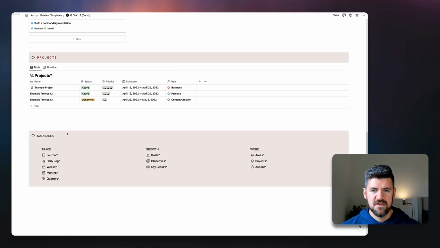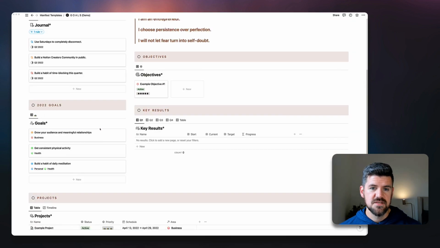If you've used Manifest or one of the previous templates that I've released, I like to separate out these high-level databases so that if I want to go into that original database and start making changes on properties we want to track, or maybe deleting some content or some information, I know that this is the place to go, instead of making changes in a linked view of a database.